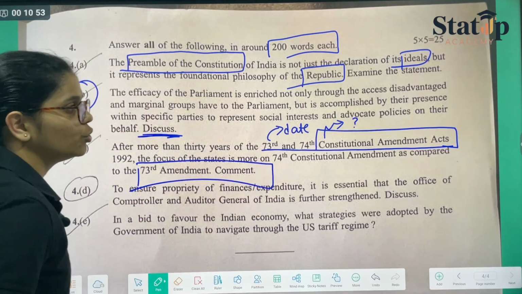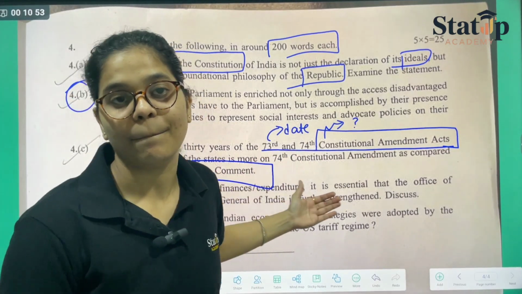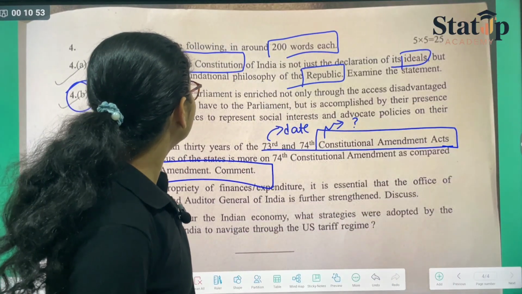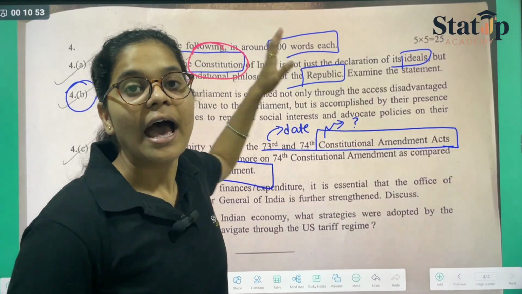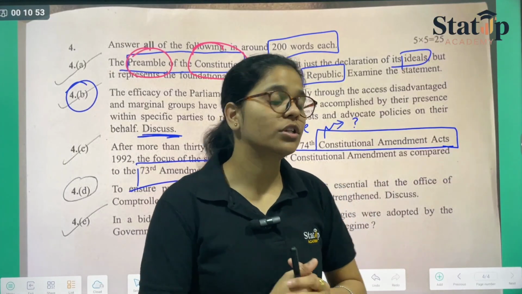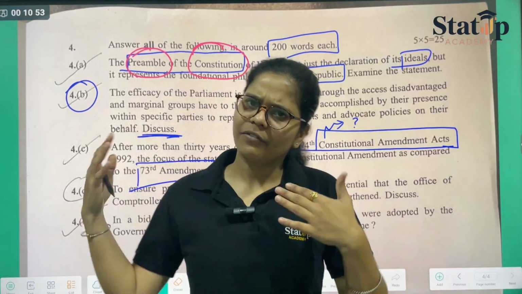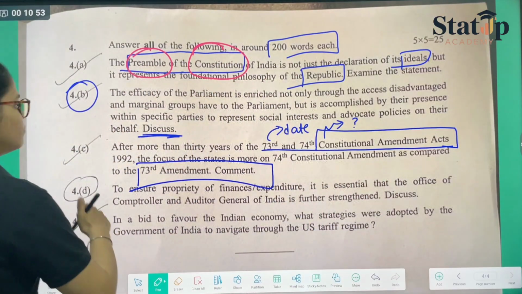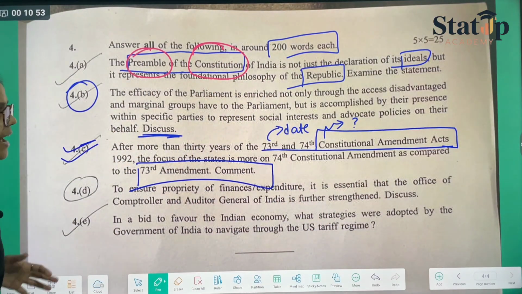As it was told to you that these two will come because of the addition of various things in the preamble itself, in the constitution itself, and that led to various changes. Why it changes in our constitution, therefore these two are important and they were expected to come in your examination, and hence they came. So this was as expected.